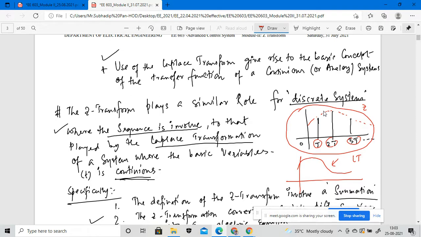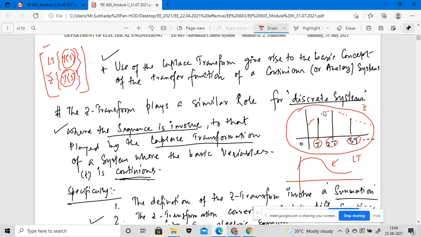We are implementing the Z transformation in a discrete system, but the basic variable for both systems will be the same. Basic variable means, suppose in the Laplace transformation we are considering any kind of system y of s, but in the case of the Z transformation also we are considering y of s. That means in both transformations, whatever transformation we use for the conversion process, the properties of the variable should be the same.